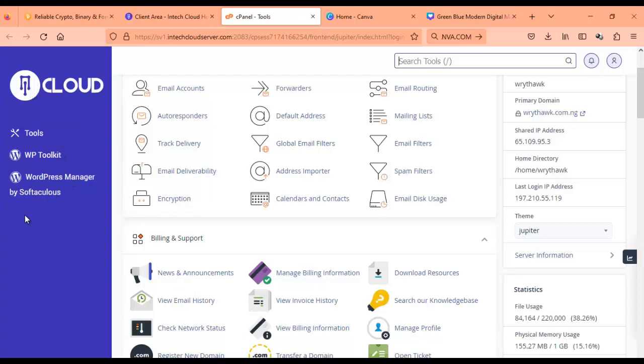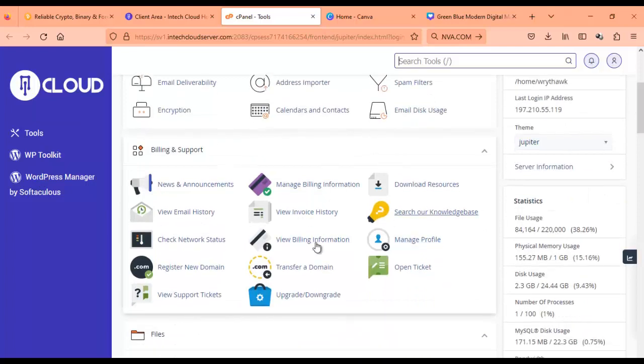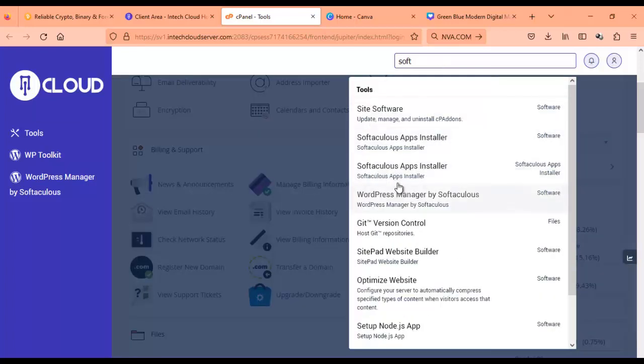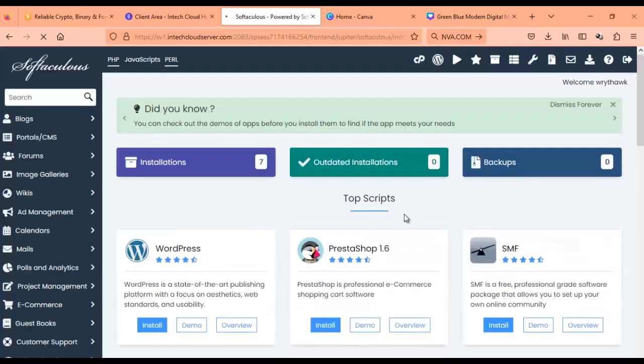If your hosting does not have this, you can look for Softaculous around here. You can type it on the search tool. Just type Softaculous. Once you type it, App Installer, you tap on it. You can see WordPress Manager as well. It brings you here, where you now choose WordPress, and you go ahead and install.